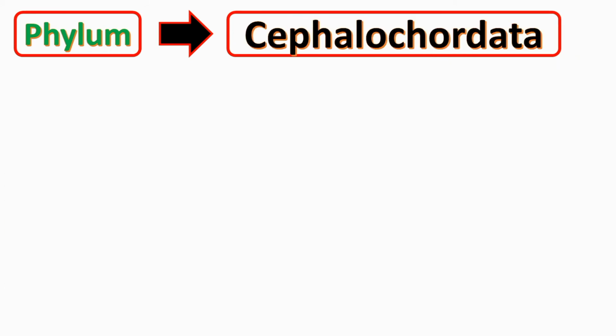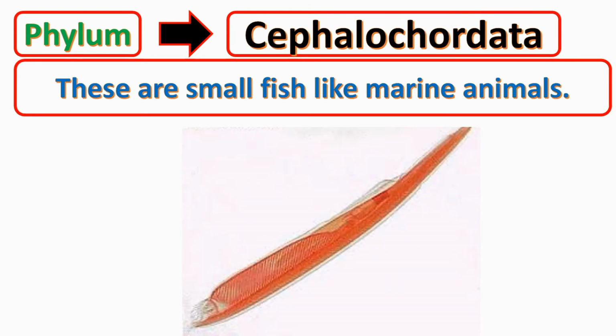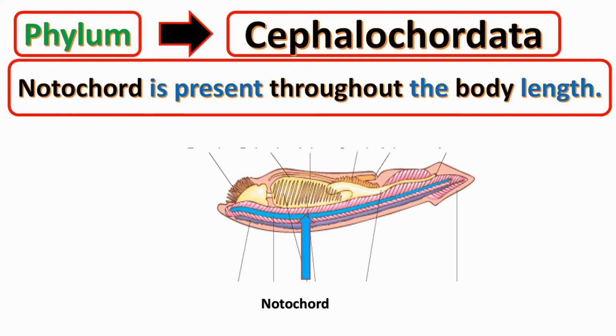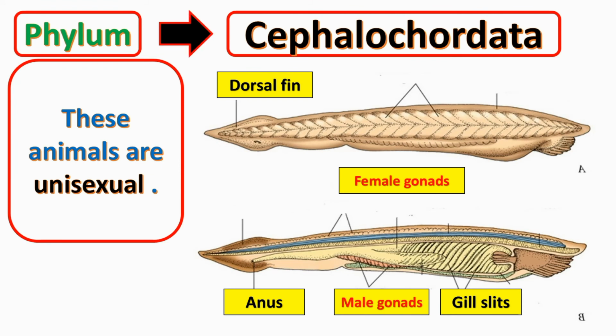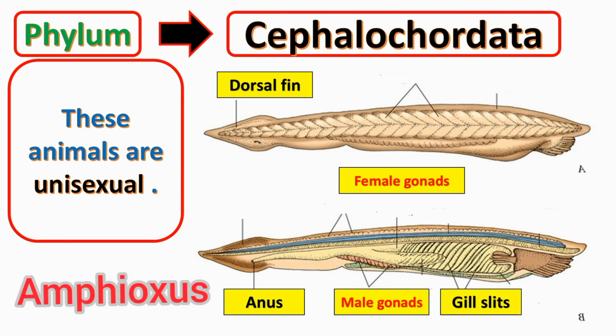Let's see the characteristics of subphylum Cephalochordata. These are small fish-like marine animals. Notochord is present throughout the body length. Pharynx is very large and contains gill slits. These animals are unisexual and the example is Amphioxus.